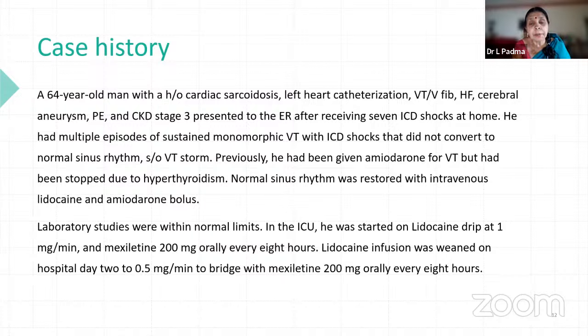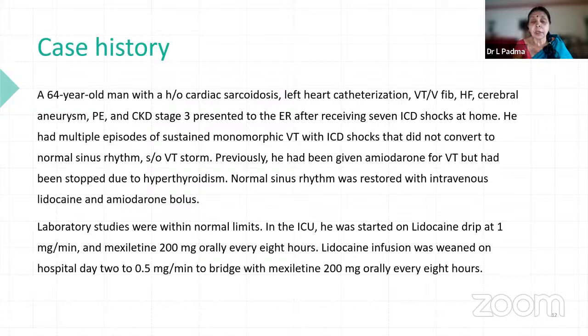Previously, he had been given amiodarone for VT, but it had been stopped due to hyperthyroidism, because one of the side effects, as it is a thyroxine analog, is that we can see both hypothyroidism as well as hyperthyroidism with amiodarone, where we have to monitor continuously. So normal sinus rhythm was restored with intravenous lidocaine and amiodarone bolus, because lidocaine is a sodium channel blocker. Amiodarone is a broad spectrum antiarrhythmic.